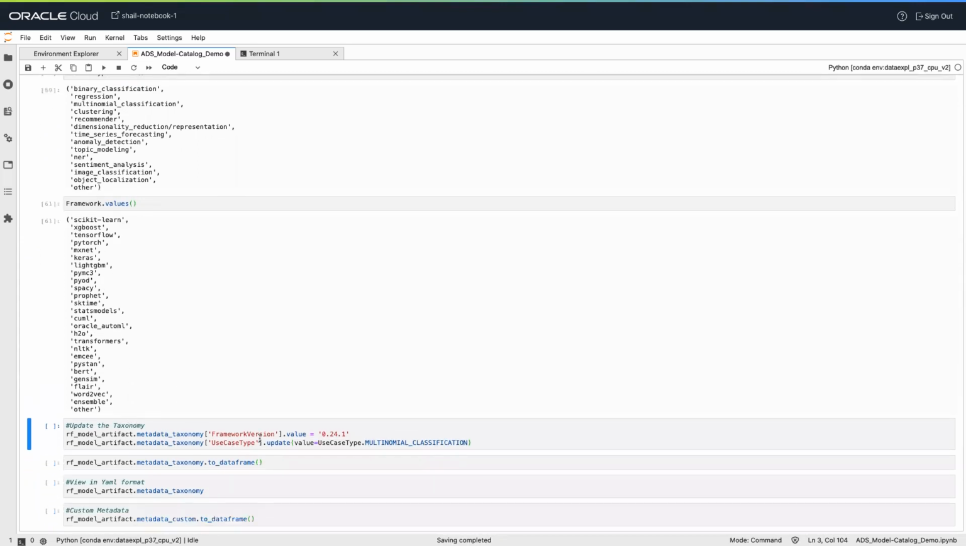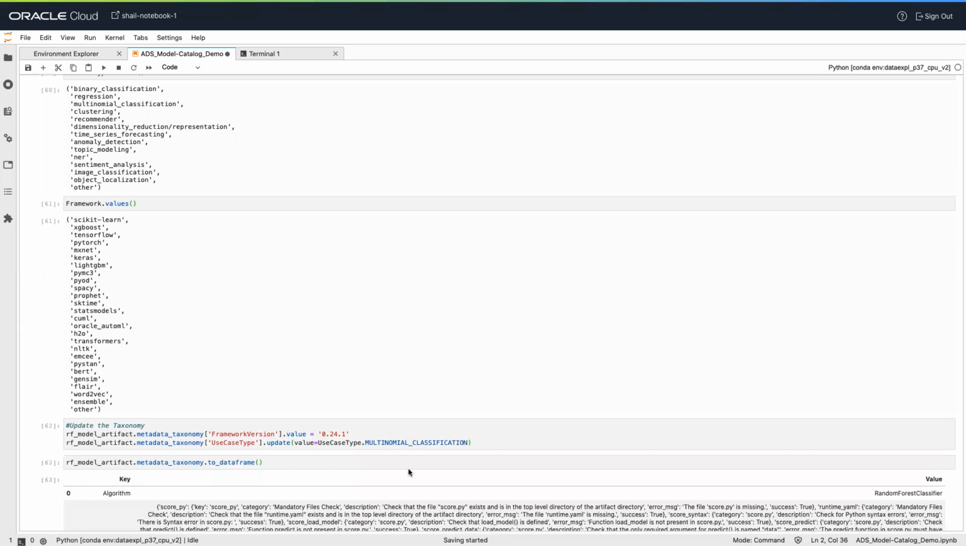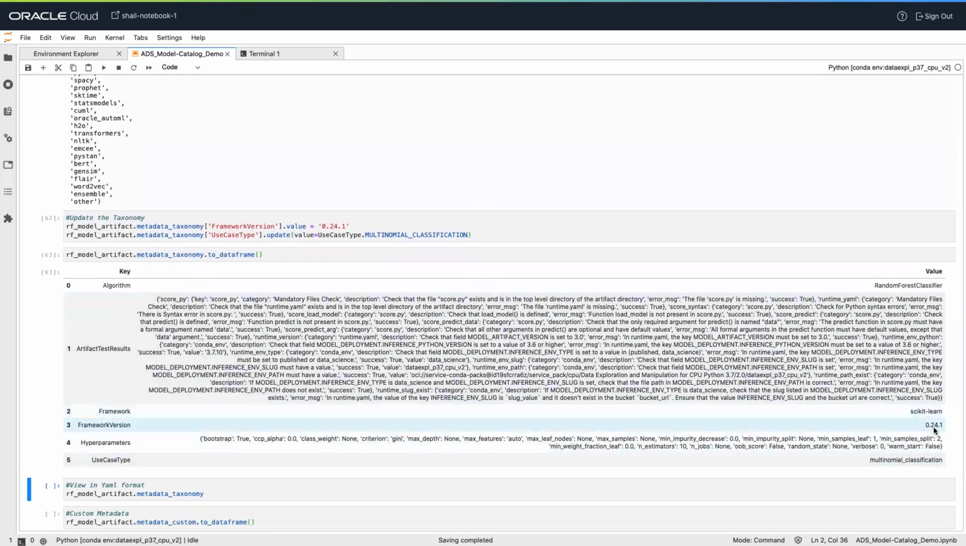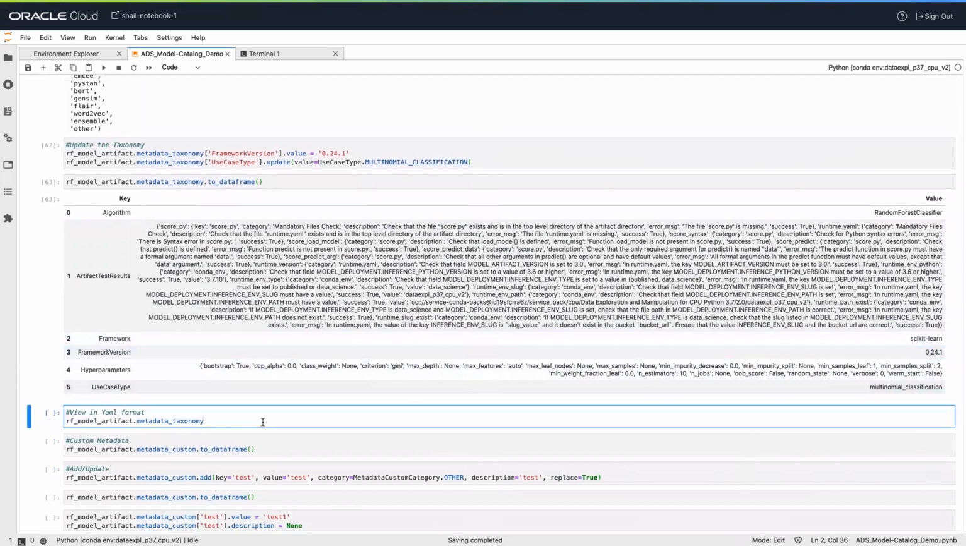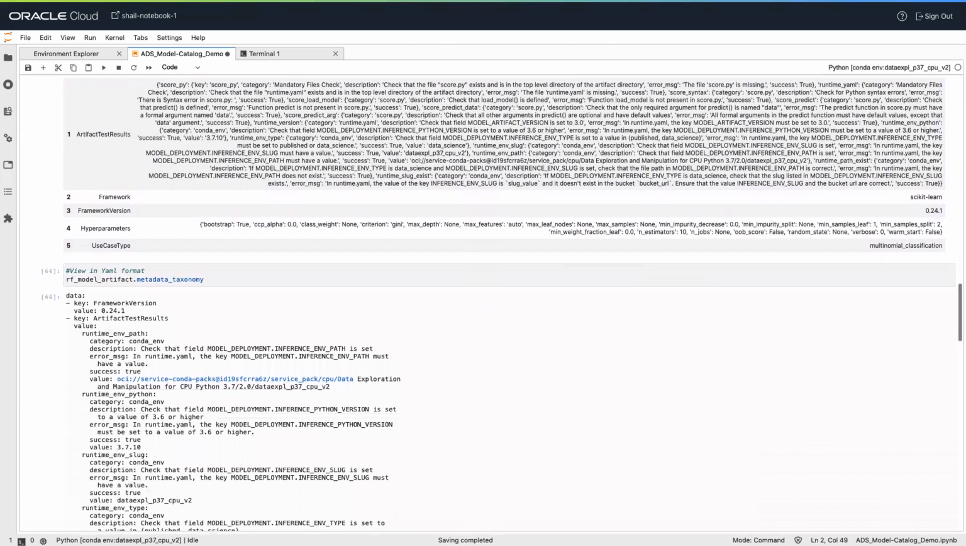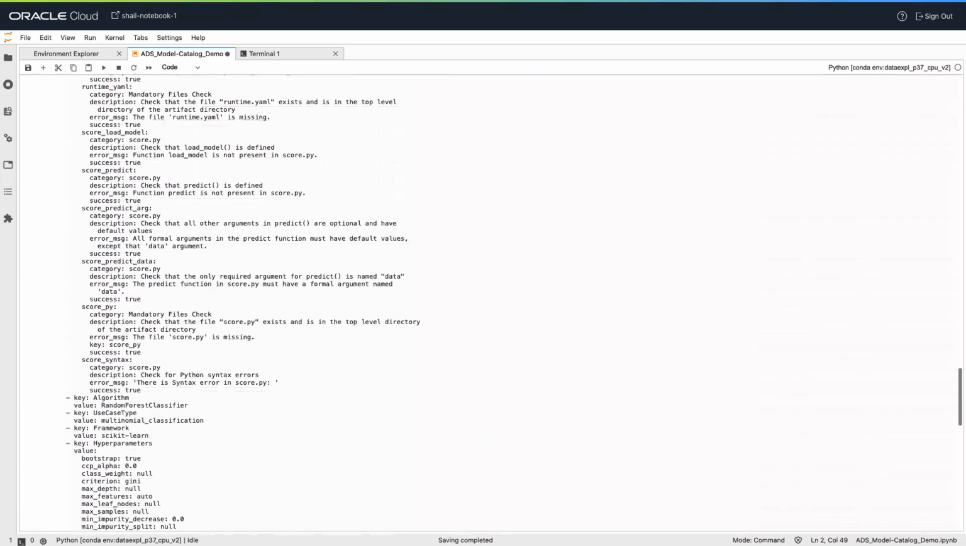We can also update the metadata taxonomy. Let's say we want to update the framework version to 0.24.1, and we want to update the use case type to multinomial classification. We can update it this way. We can again check the output in the data frame format. So here we can see the framework version is updated and the use case type is also updated. We can also view the output in the YAML format. We can do it by using the metadata taxonomy method. It will give the output in the YAML format.